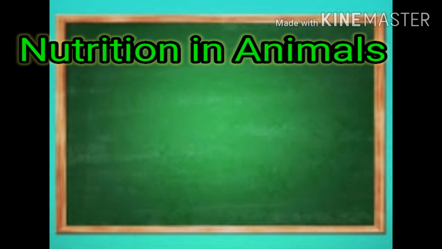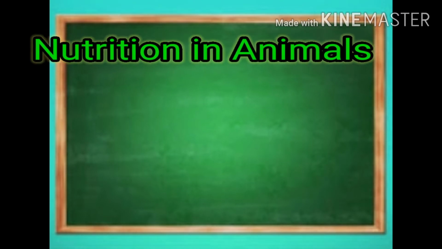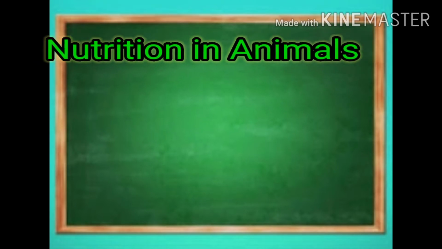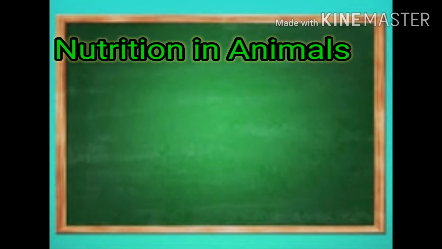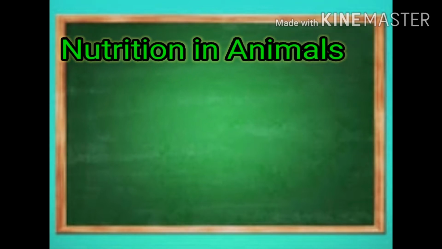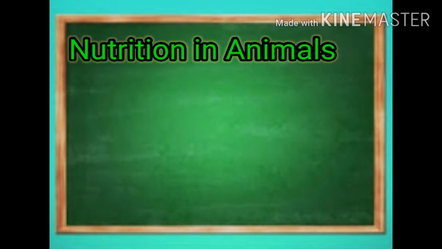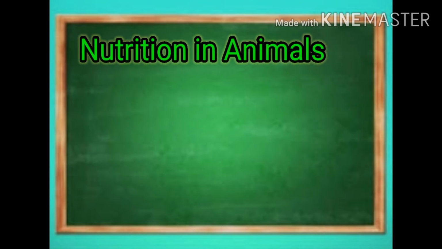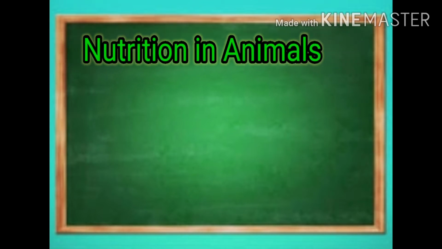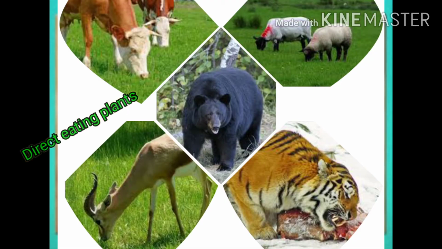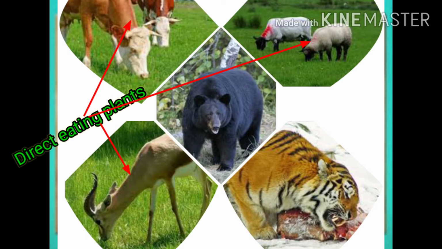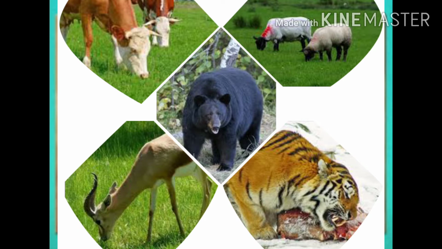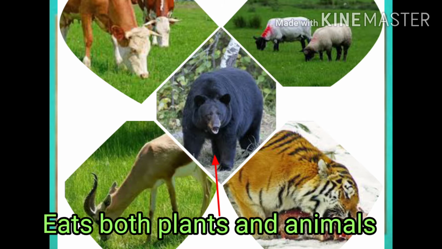Okay students, in my previous video I discussed nutrition in plants, and you learned that plants can prepare their own food by the process of photosynthesis, but animals cannot. Animals get their food from plants either directly by eating plants or indirectly by eating animals that eat plants. Some animals eat both plants and animals.